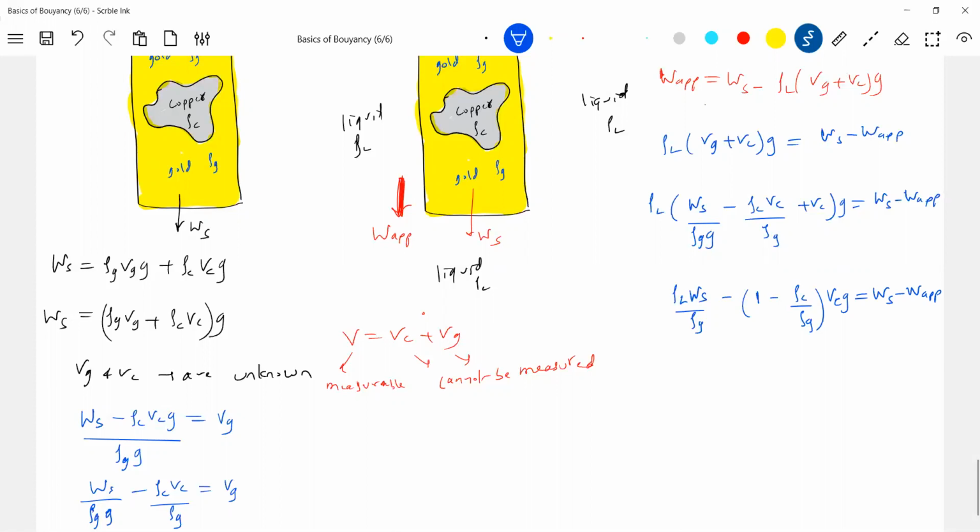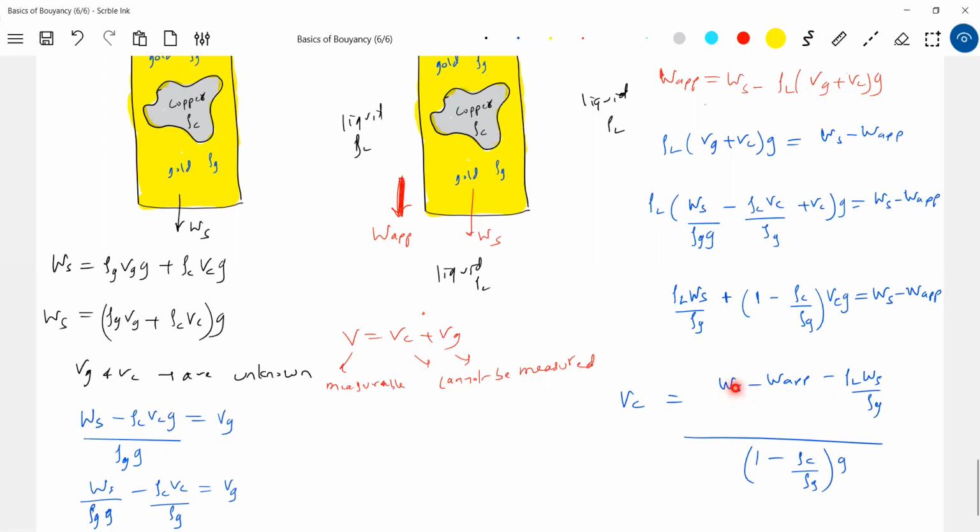So what is the expression for the volume of copper now? I think I'm doing something wrong. Okay, this should be plus. Yeah. If I give values, very easy. So like this, how much volume of copper? Do you want that Vc more or less? It should not be there, no? So like this, how much copper is there in that particular cylinder is what we are able to predict here. For that, all these are measurable.